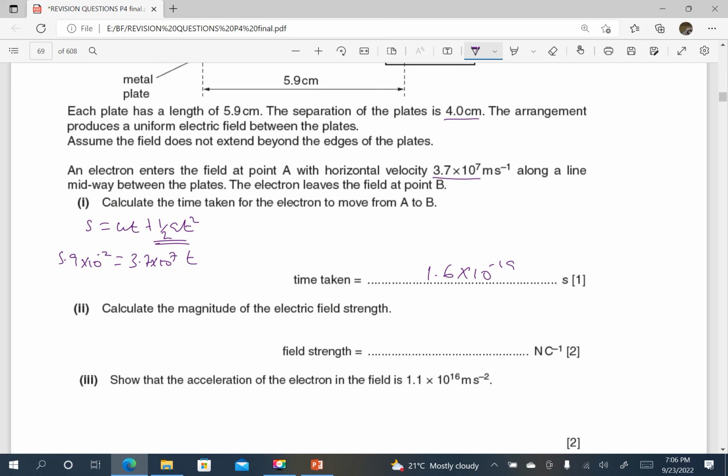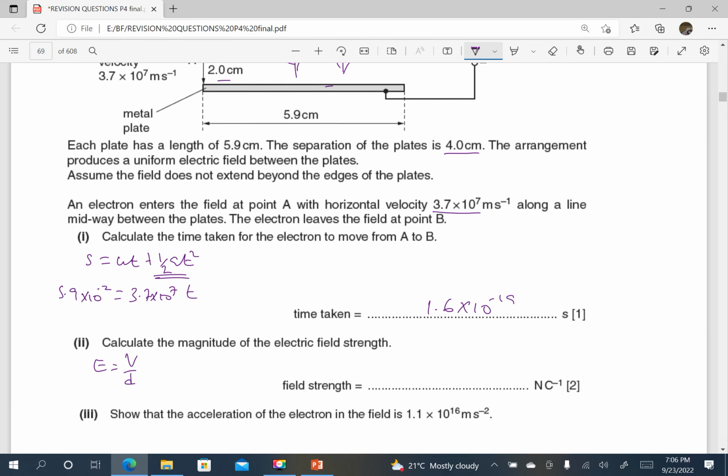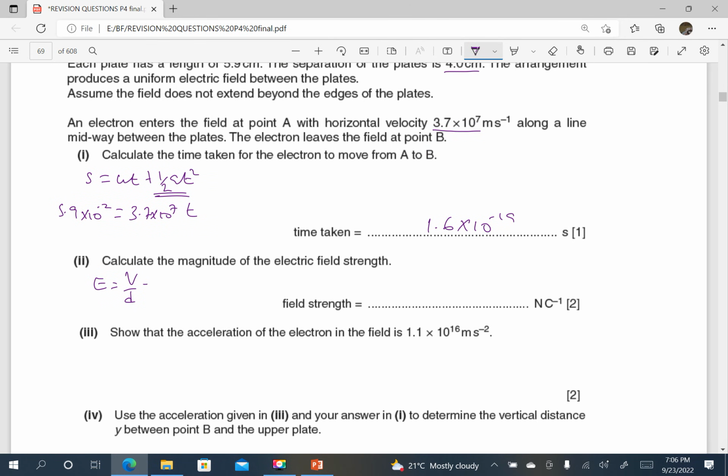Calculate the magnitude of the electric field strength. E is defined as, or it will be, V over d. They've given us the PD between the plates as 2.5 kilovolts. The separation of the plates is 4 centimeters. So I'll simply substitute 2500 divided by 4.0 times 10 power negative 2.